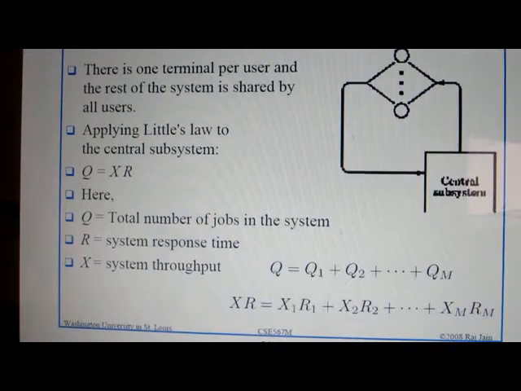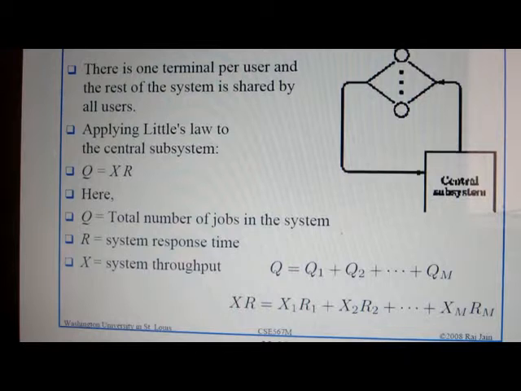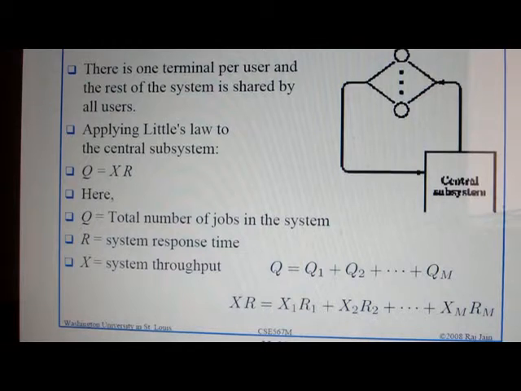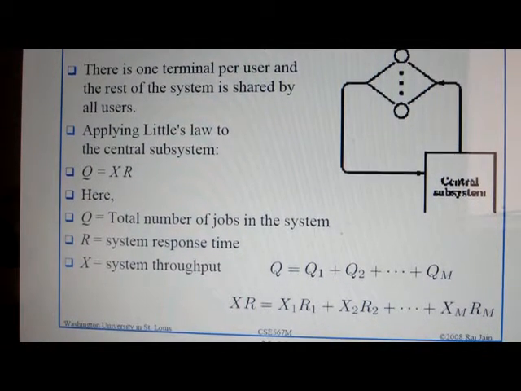Now we talk about the general response time law. In the general response time law, there is one terminal per user and the rest of the system is shared by all users. The general response time law applies to two types, using two subsystems: first the terminals, for the system terminal, and second the central server models.